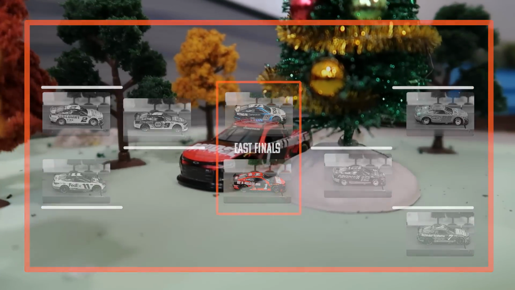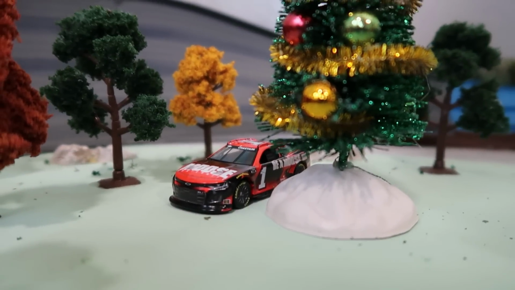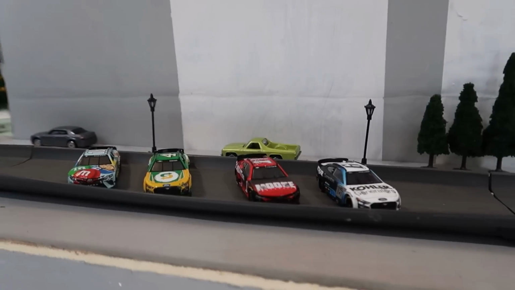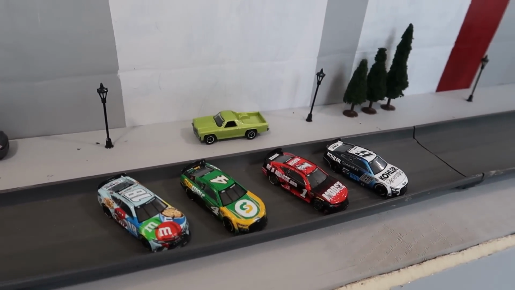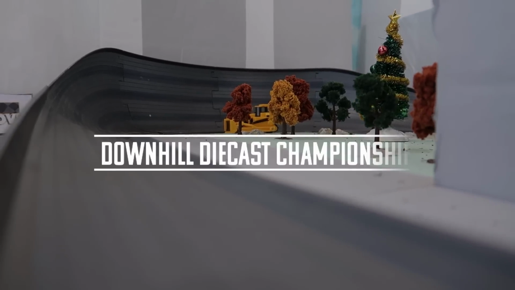Our Championship 4 has officially been set. From the West, Kyle Busch versus Kevin Harvick, and out East, Ross Chastain versus Brad Keselowski. You'll see that matchup in our next episode.